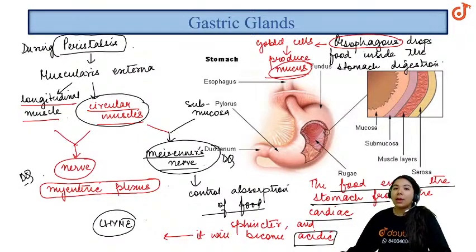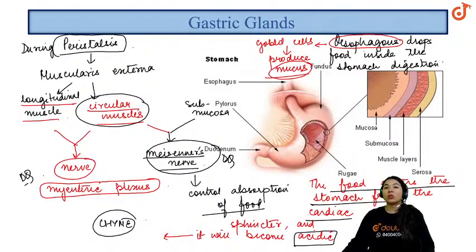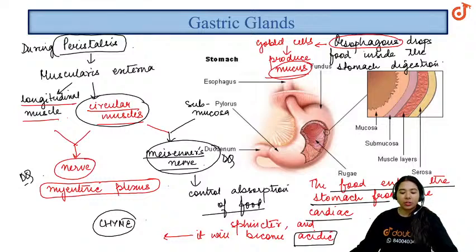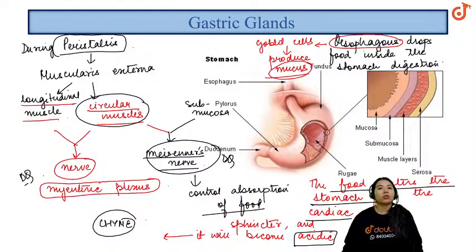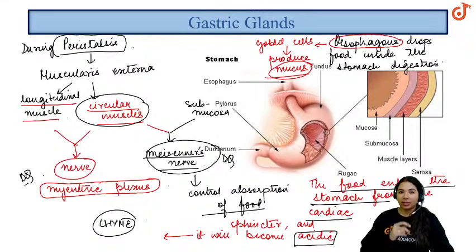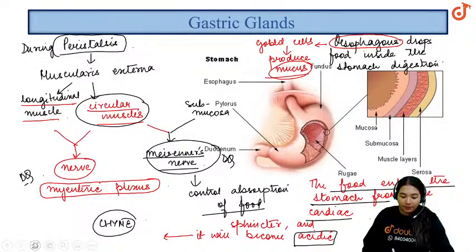Clear? Now the stomach consists of several digestive glands. The main function of these glands is to secrete enzymes through the chief cells, or the peptic cells, and the HCl secreted by the stomach is produced by the oxyntic cells. These oxyntic cells, or the parietal cells, will secrete the HCl and also the Castle intrinsic factor. So I will write this down.